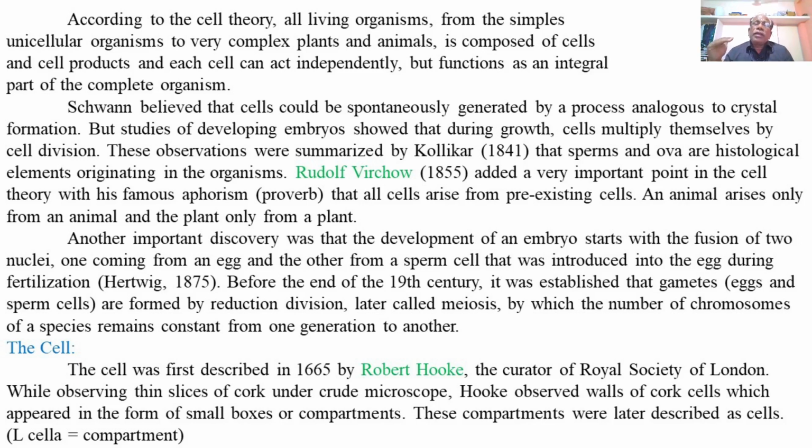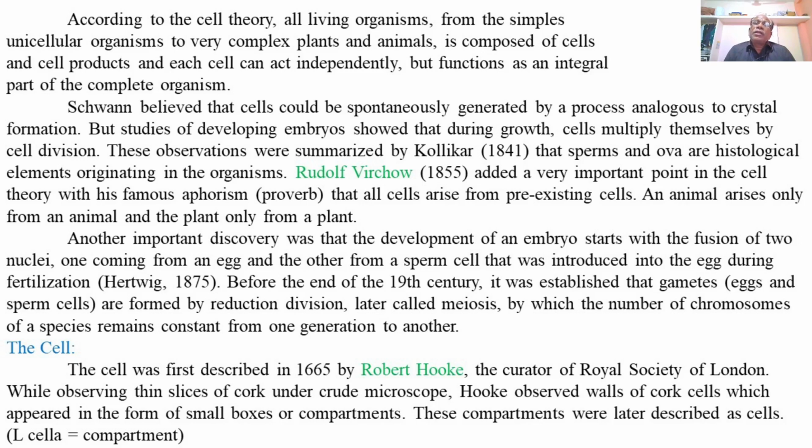During egg or sperm cell formation, that is spermatogenesis or oogenesis, there is a reduction division of the cells, called meiosis.